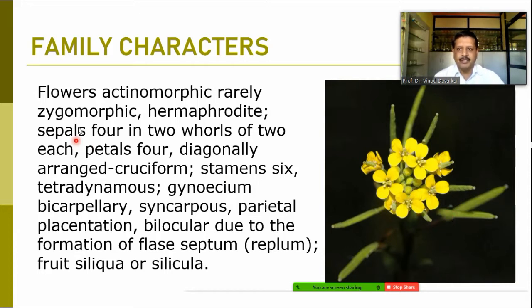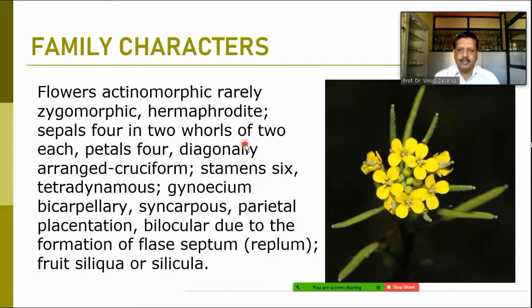These flowers are actinomorphic. Normally they form a cross-like structure, so the family name is cruciform. Rarely zygomorphic. It is hermaphrodite, bisexual flowers are there. Sepals and petals normally four. Sepals are two whorls of 2 and 2 each.